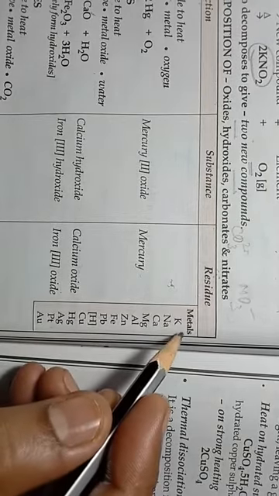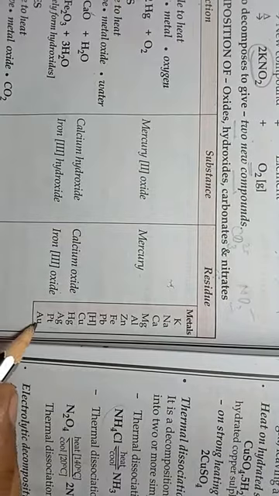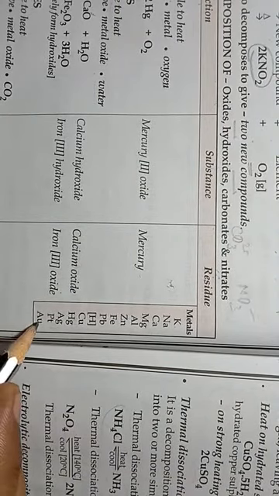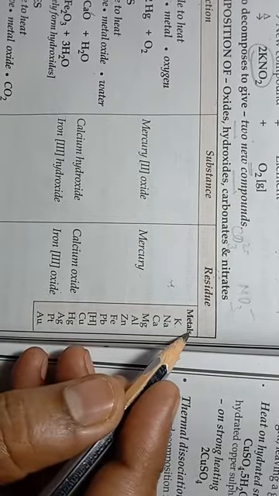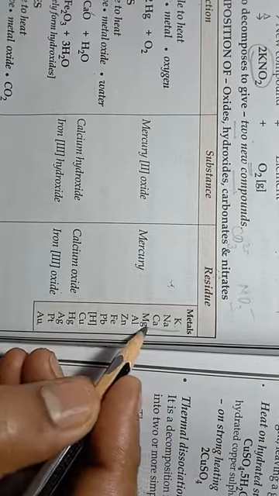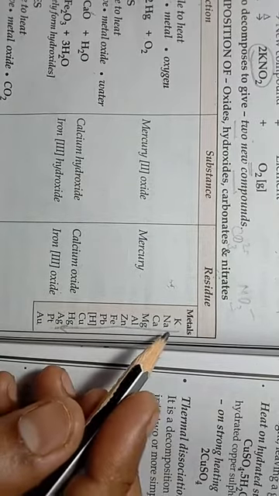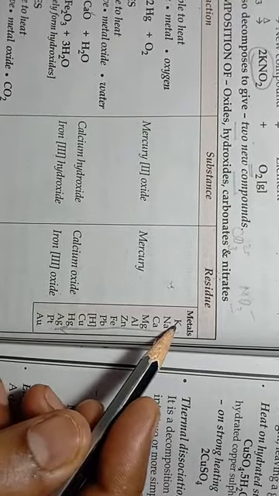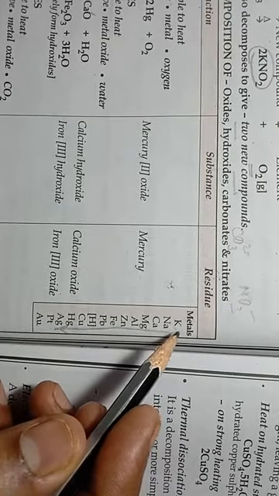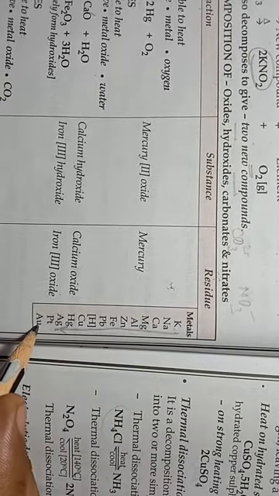At the top of this series, potassium is there, and at the last, aurum is there. So the reactivity of metals decreases from top to bottom in this series. On this basis, potassium is the most reactive metal, whereas aurum is the least reactive.